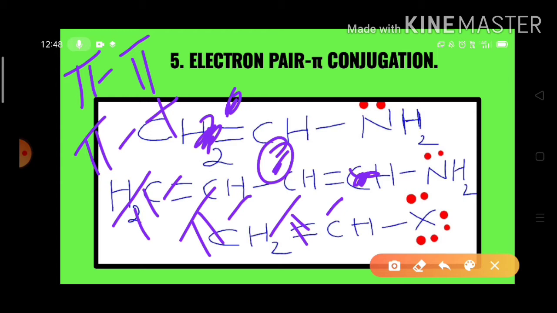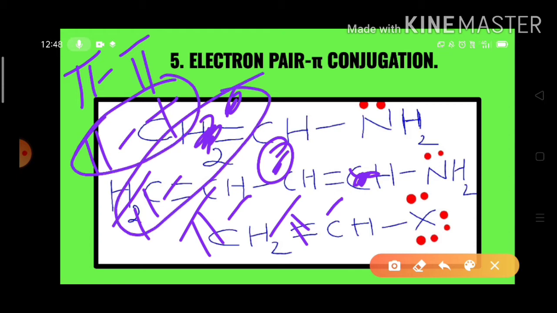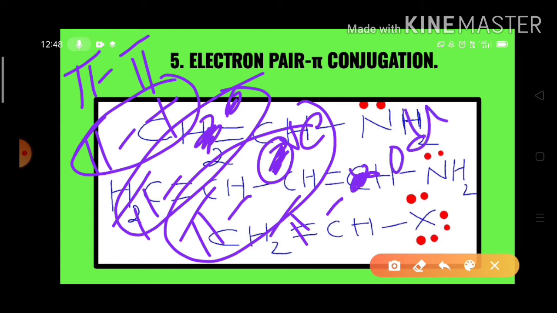So like that we have 5 types of conjugation.